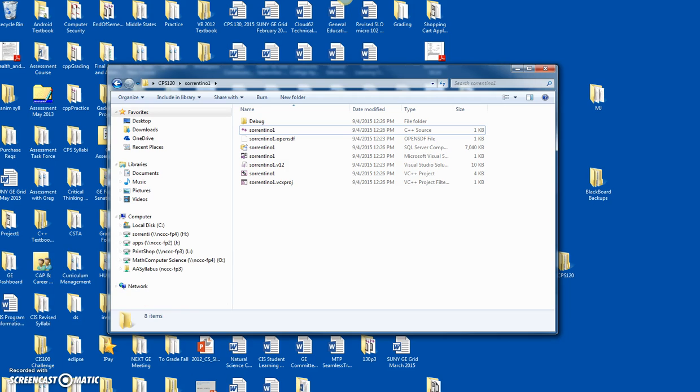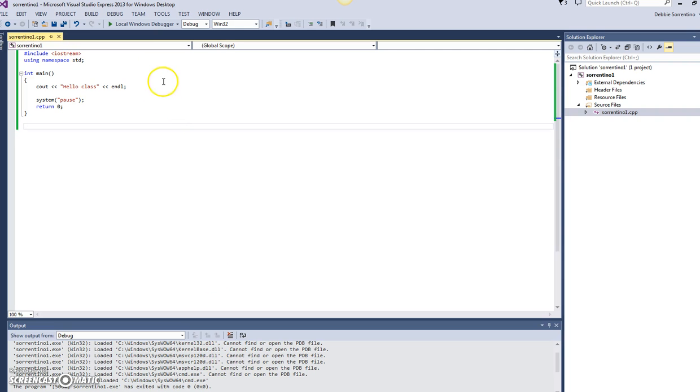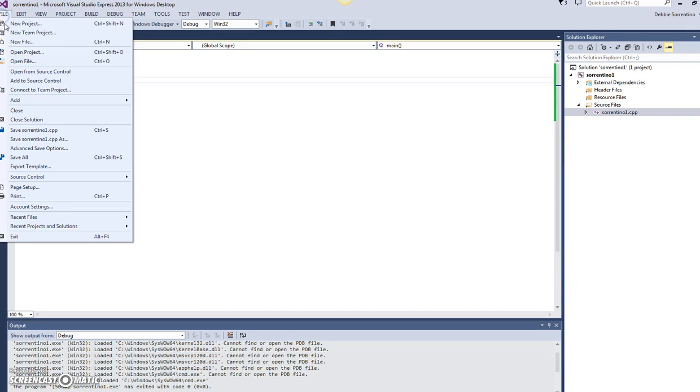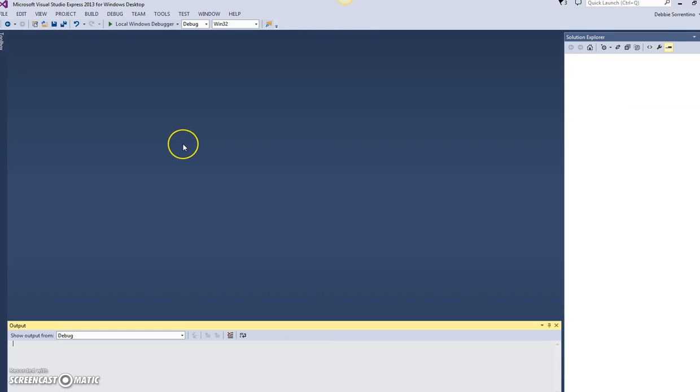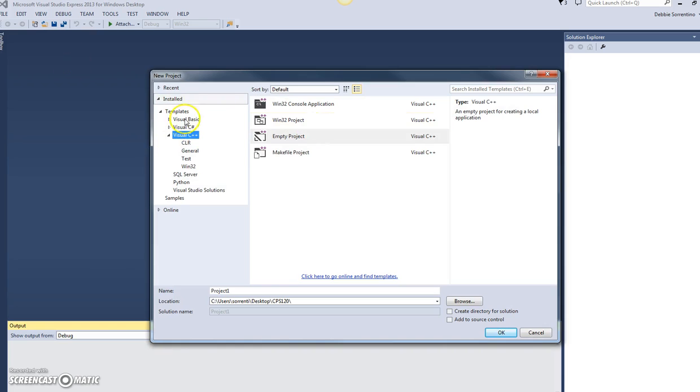So that's how we create a sample program. Again, follow the step-by-step instructions, and that'll help you out. If anything looks odd over here or over here, just do File, Close Solution to close everything, and just do File, New Project again, and maybe call it last name 1A or something.